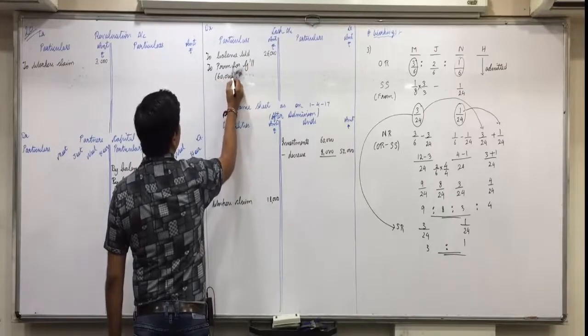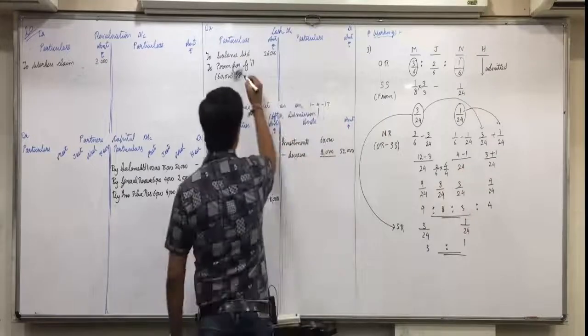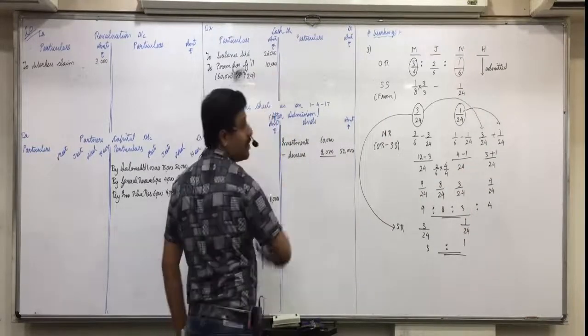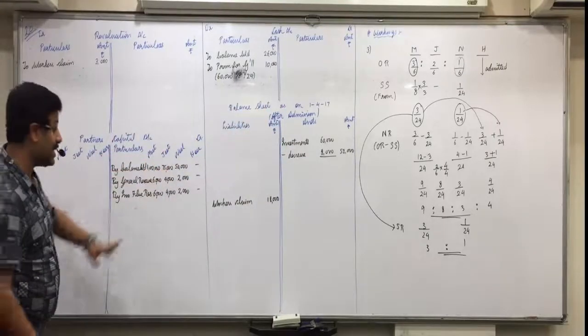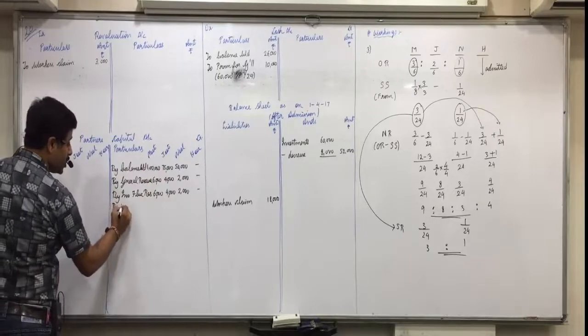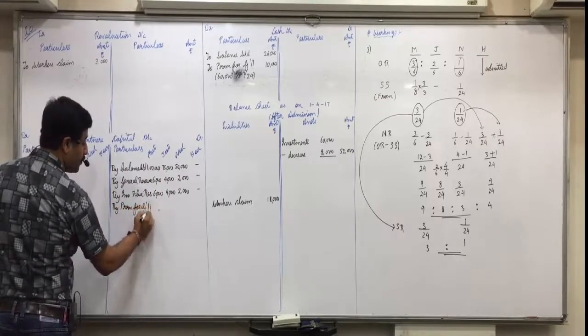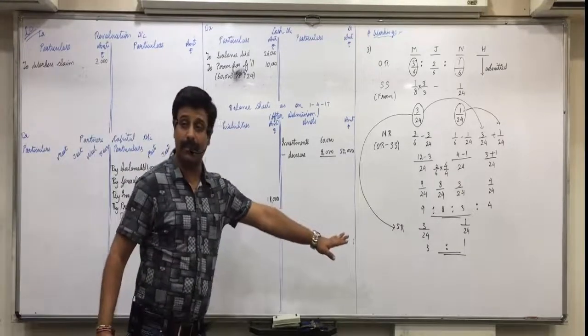60,000 is the value of goodwill, and his share will be 4/24, that is 10,000. This premium will be distributed between the old partners in the sacrifice ratio, which is 3:1.